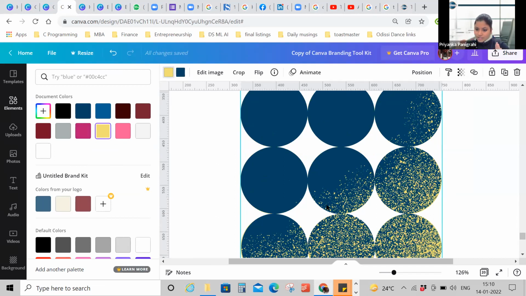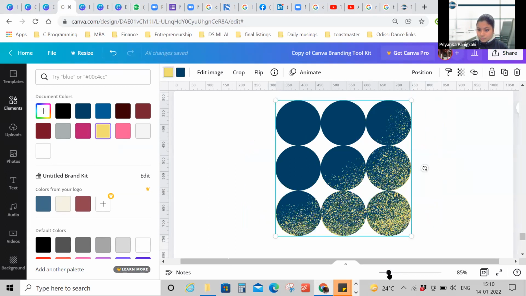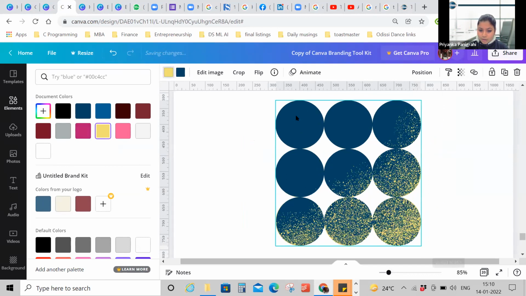This is a clip art, obviously, on Canva. But when you download this PNG, it will look as if it is a combination of circles with confetti of yellow, and it is now according to the brand guidelines. There is nothing wrong with this. So you can obviously use this always. Now, what else is there? I think I have shown you this.